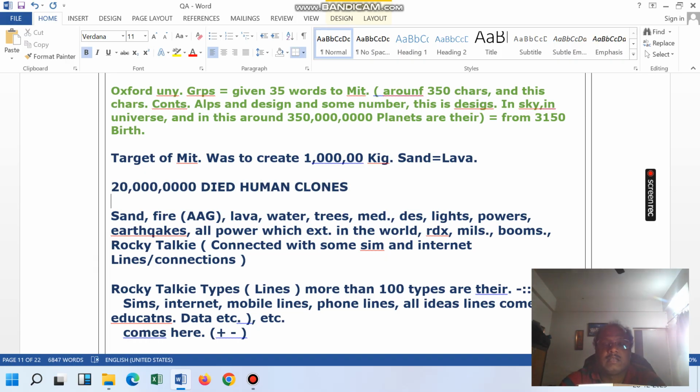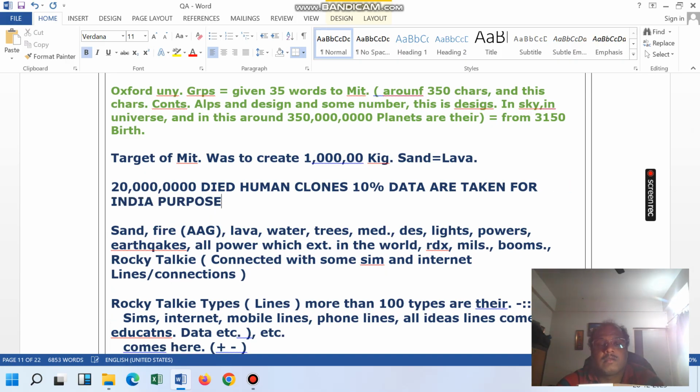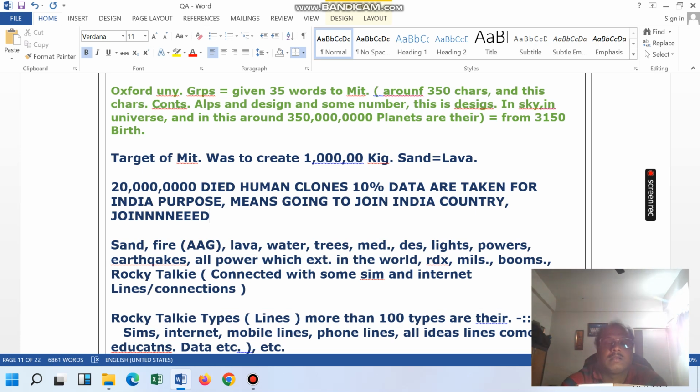And here 10% of the population, 10% of the data is taken for India's purpose. It means these 10% people are going to join the India country, means they joined. So it's like that.